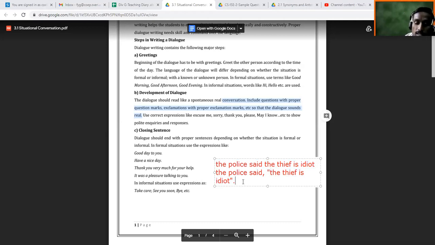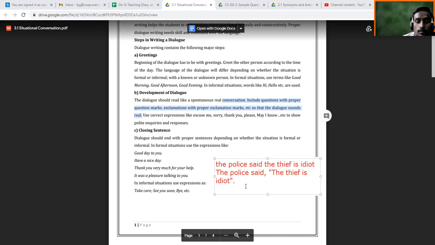So this way you people suggested, but actually the first letter of any sentence, is it small or capital? T small or capital? Capital. Okay, so you did not realize, you did not tell me. So T is capital. Then if the sentence starts in double inverted comma, it should be small or capital?